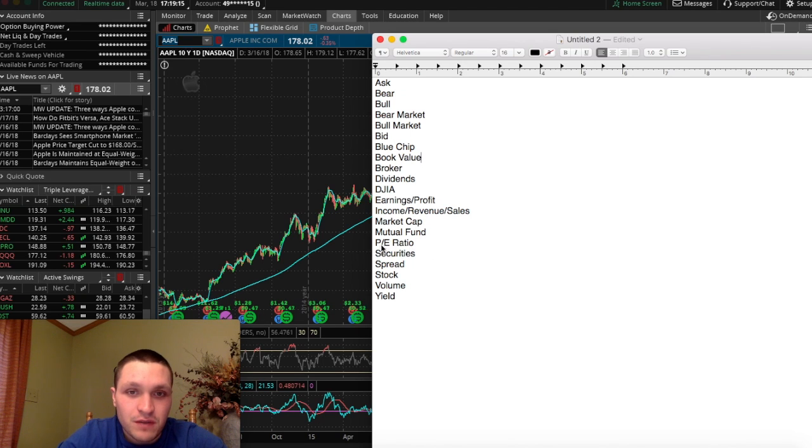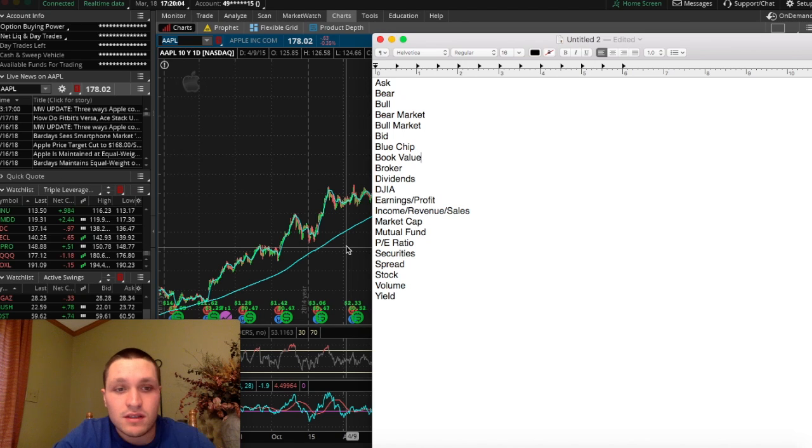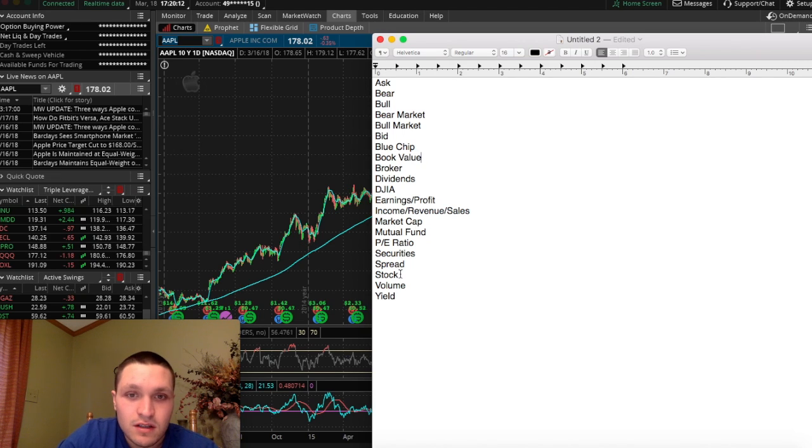PE ratio, that is a company's price divided by their earnings. Securities. Securities is just a fancy word for stocks, bonds, and bank deposits. Spread. The spread is the difference between the ask price and the bid price. So say a stock's ask price is 7 cents higher than its bid price. That's your spread, 7 cents.